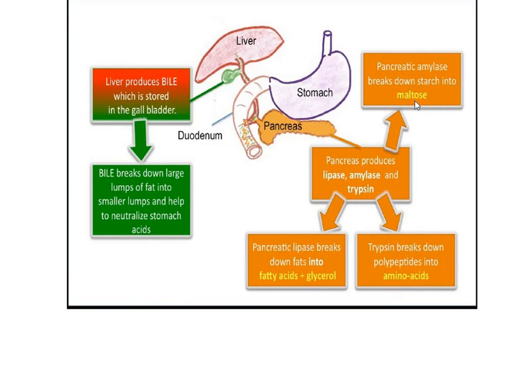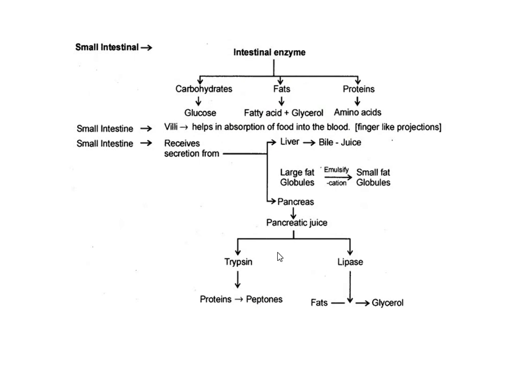Pancreatic amylase breaks down the starch into maltose. Pancreas produces lipase, amylase and trypsin. These are the 3 enzymes. Pancreatic lipase breaks down fats into fatty acids and glycerol. Trypsin breaks down polypeptides into amino acids. In the intestine, what all things happen?